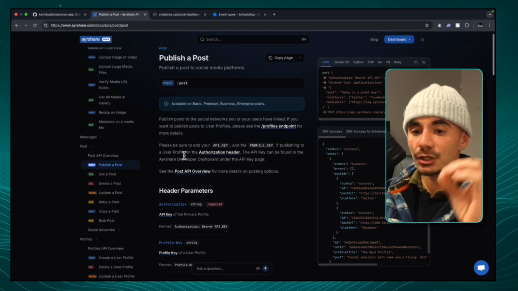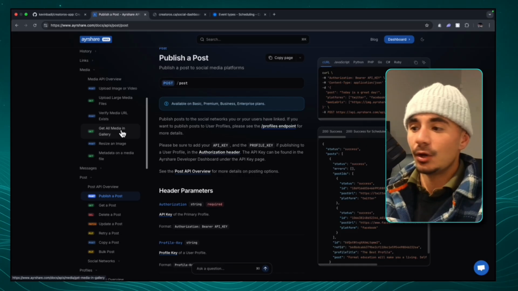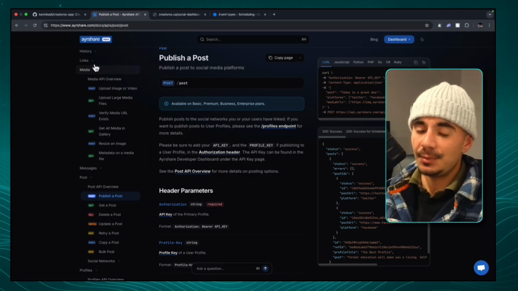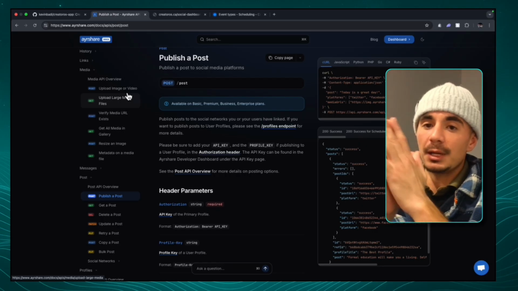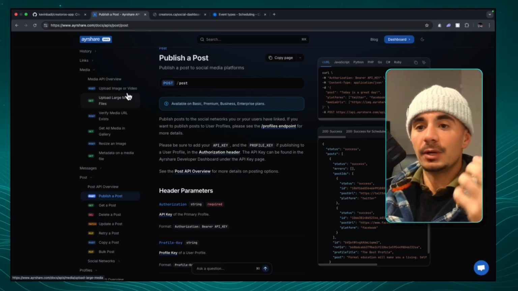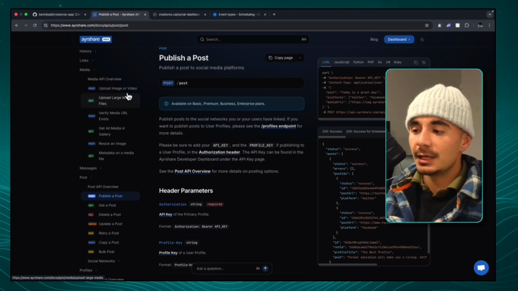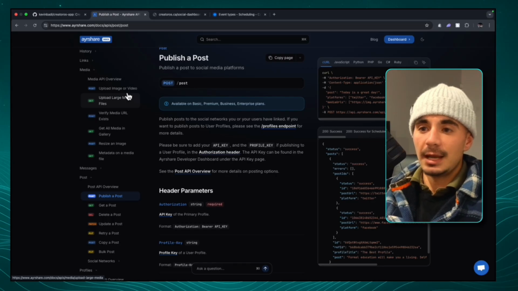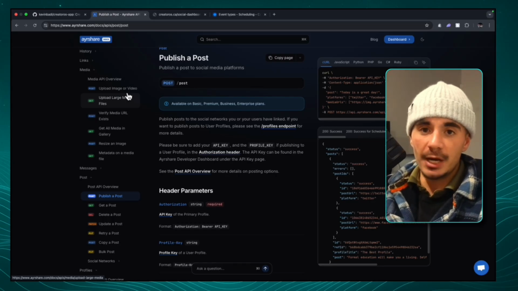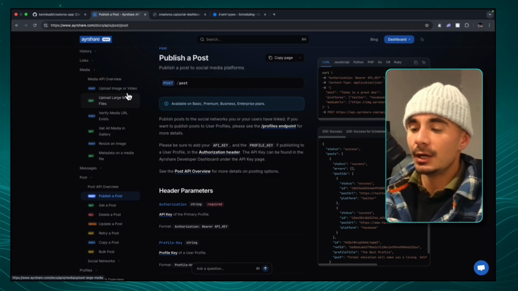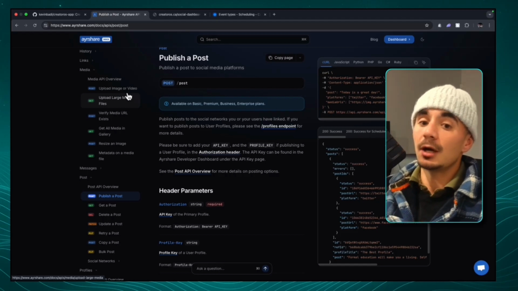Now, when a post is uploaded with a video in it and the video is over 50 megabytes, we also need to use the media API call, because it turns the video that you uploaded into a cloud video. And when you upload a video into the cloud, it becomes publicly viewable. Another way to simplify this is if you ever used Google Drive and uploaded anything and changed it from private to shared, it's the same type of process here, so that the agent can go and grab that public URL and use it to upload the content.